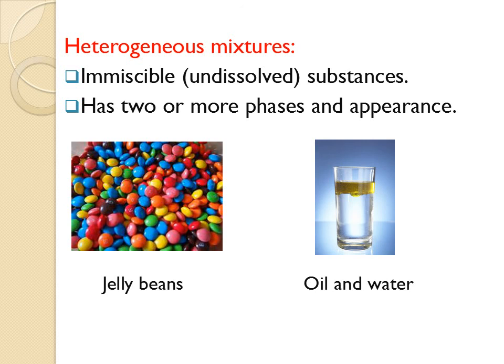If we see a cup of oil and water, we see two separate phases. Water is down and the oil is up. So we can distinguish two phases. However, in homogeneous mixtures like salty water, we cannot see these phases. We see only one phase, but here we see two or more phases.